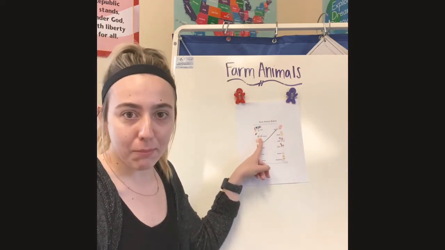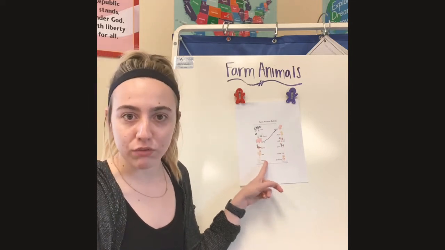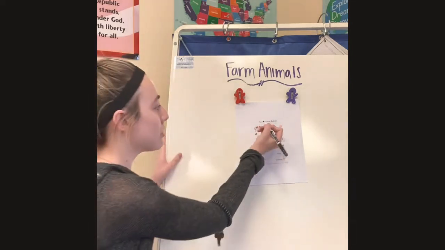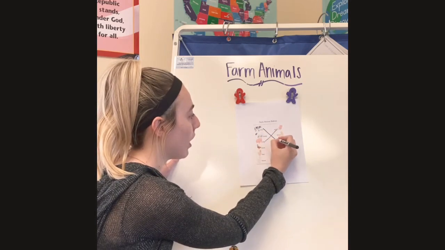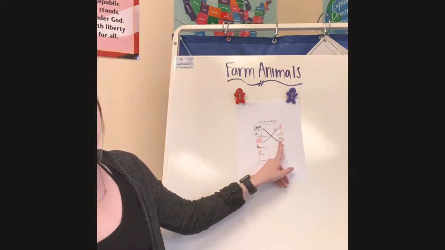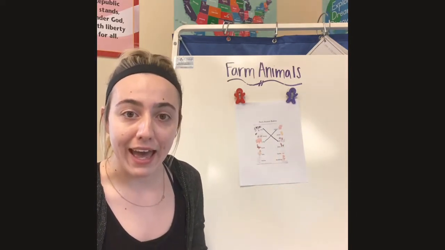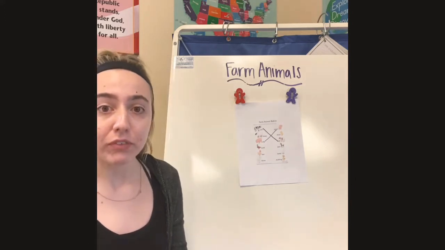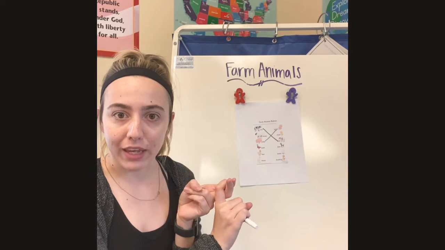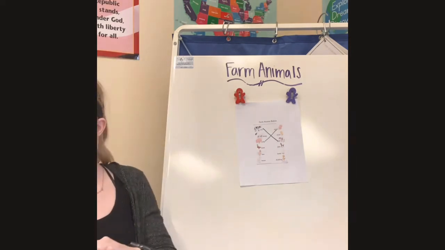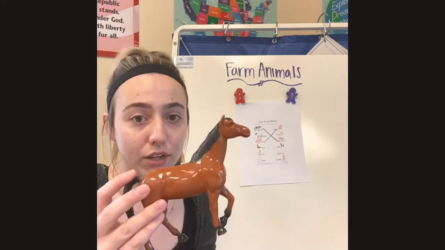And sometimes that happens. Sometimes they look different than the mama cow. We sometimes look different, maybe, than our moms or dads. So let's draw a line from a cow all the way to the baby cow. And what was a baby cow called again? A calf, right? Awesome job, friends. So we did a pig and a piglet, and we just did a cow and a calf, right?